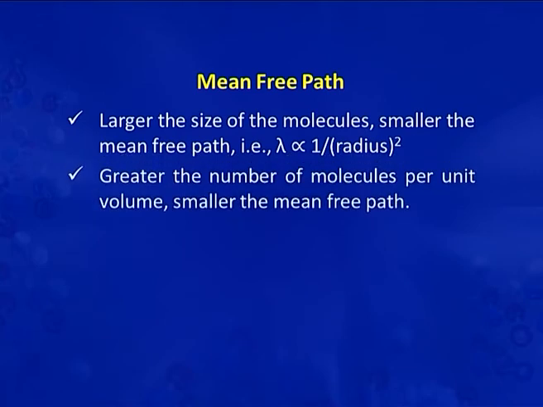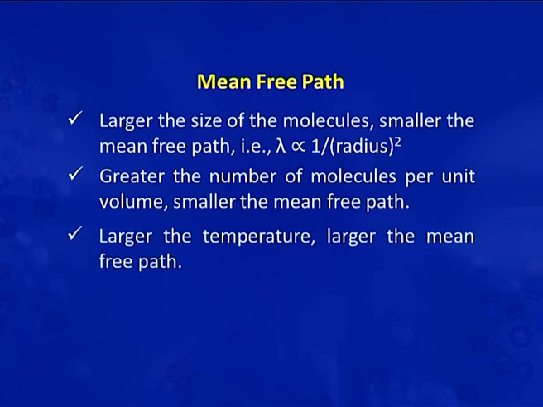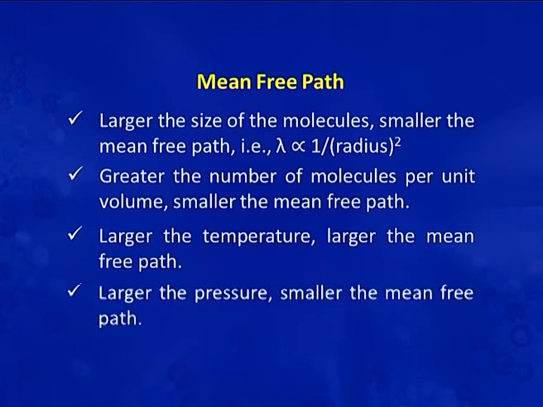The second observation is that the greater the number of molecules per unit volume, the less the travelling between the molecules, because they will collide more. So, smaller will be the mean free path here. One more observation is that as we increase the temperature, the mean free path will increase. If the pressure is higher, the mean free path will be smaller, because the molecules will get very little space to move.